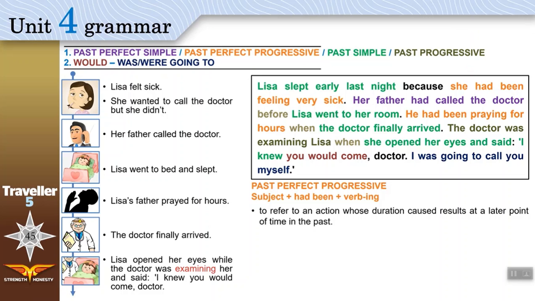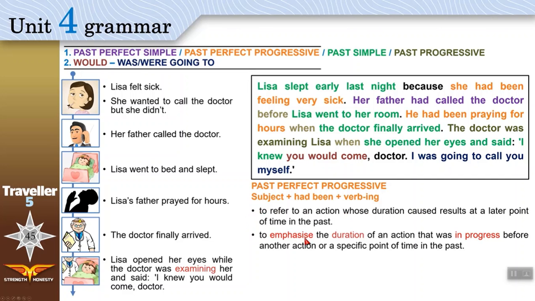When do we use this? We use it to refer to an action whose duration caused results at a later point of time in the past. Let me explain this. Why did Lisa sleep early last night? Because she had been feeling very sick. Well, Lisa sleeping early is the result of this, right? Because she was very tired, felt very sick, she slept early. This is the result of this.